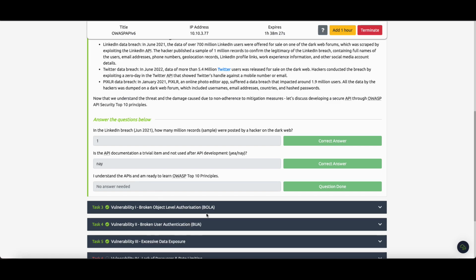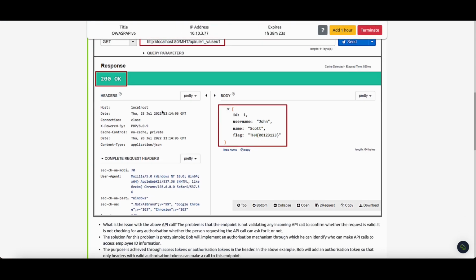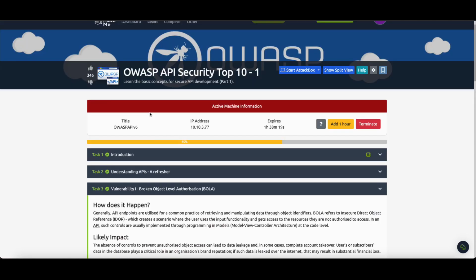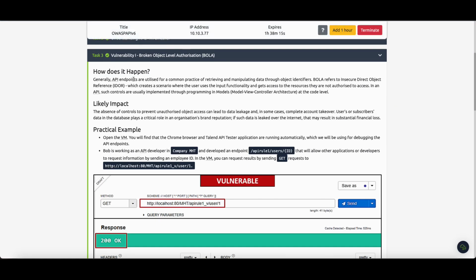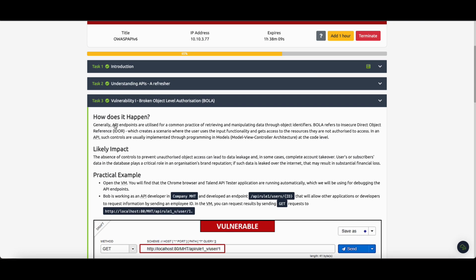I understand the API is okay. Here we have some questions, and to solve these questions I will read all of these parts. Our first vulnerability is broken object level authorization. How does it happen?